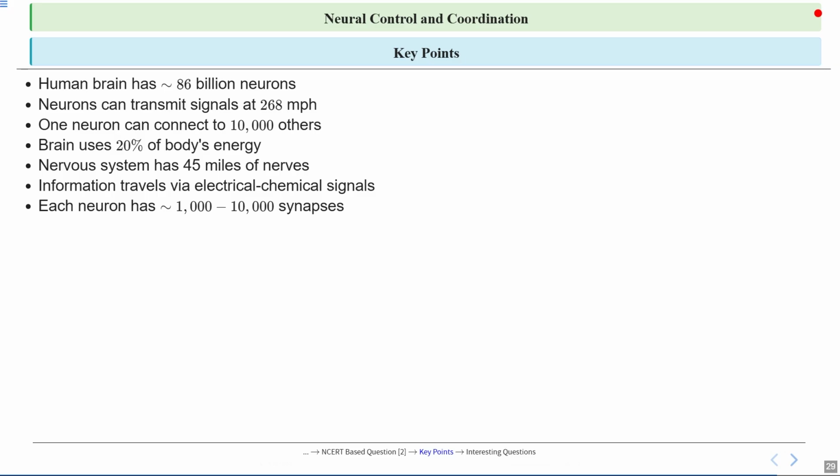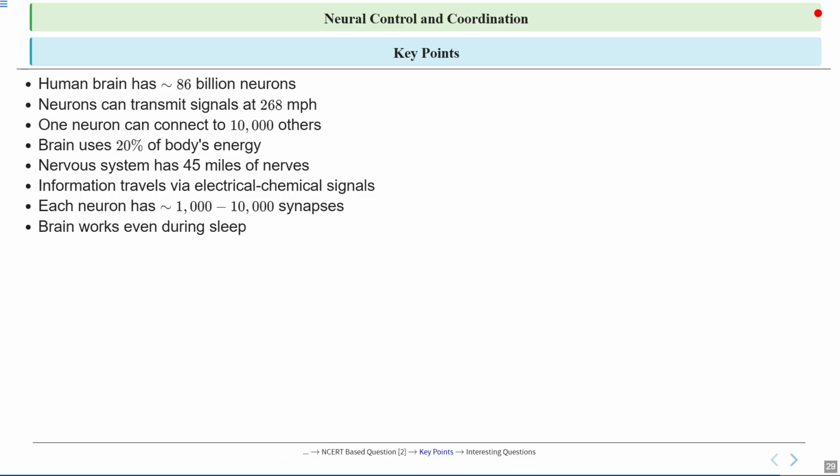Now, these synapses allow neurons to pass electrical and chemical signals to each other, enabling the brain to process information, remember things, and control body functions. And this large number of connections helps the nervous system work efficiently and adapt to different situations.